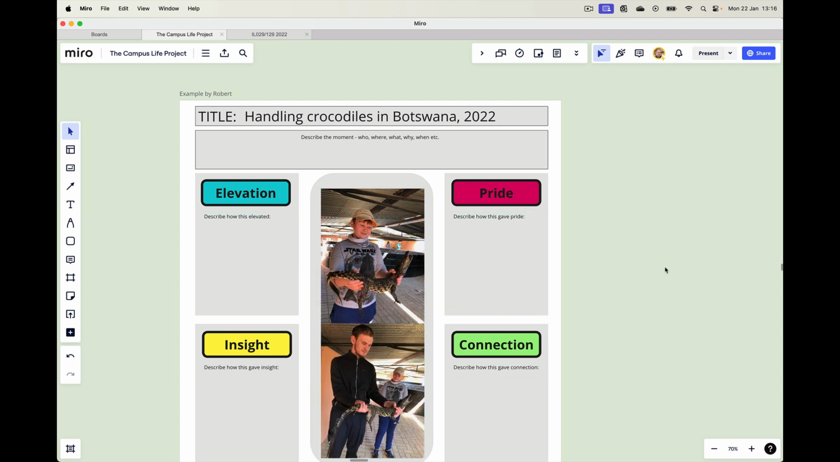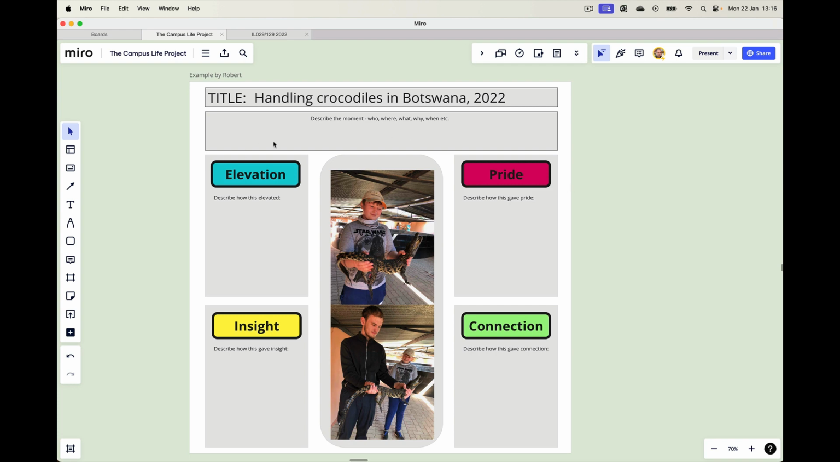There we go. Okay. So the next thing to do is to give some background to this: who, where, what, why, when, etc., before going deeper into the elevation, pride, insight, connection. So again, grab the text tool. I want it to be a bit smaller this time. You can change the size of the text by reducing it using that font size control, or you can resize it using its little handles.